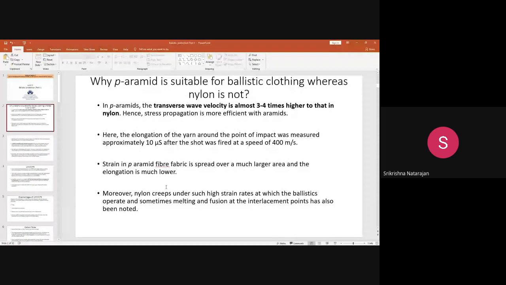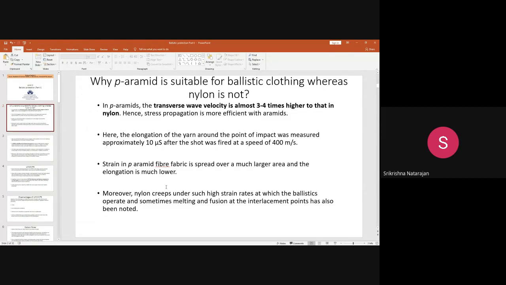Why? Because in aramid fibers, especially the para-aramids, the wave velocity propagation is much higher when you compare it with nylon. So what is this wave velocity propagation? That is when the projectile is striking the specimen, that is the particular yarn, it creates some waves.